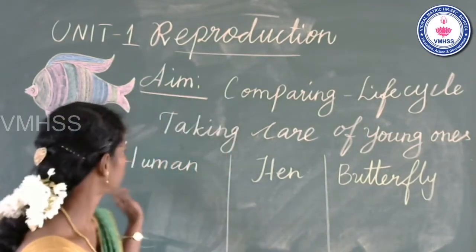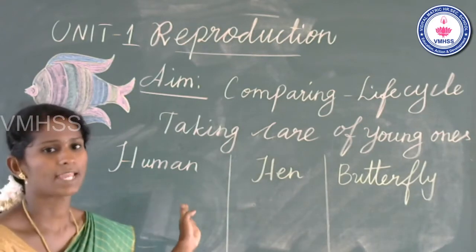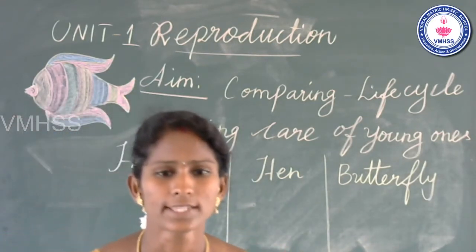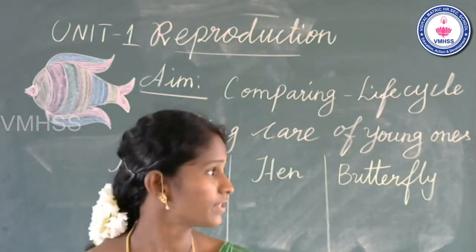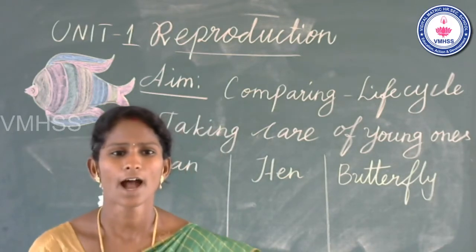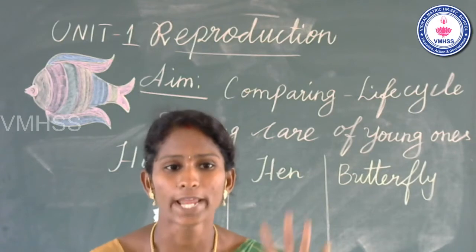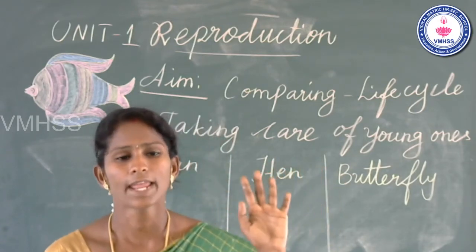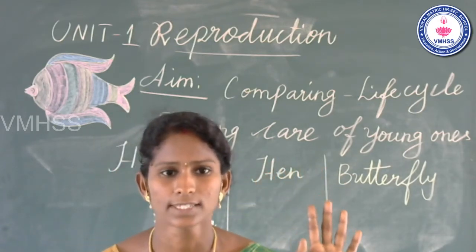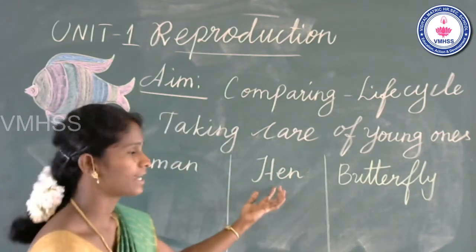You already learned the three life cycles. Yes? Okay. Students, how many stages in the life cycle of human being? Very good, excellent answer. There are 5 stages in human's life cycle. Yes? So, how many stages in hen life cycles?